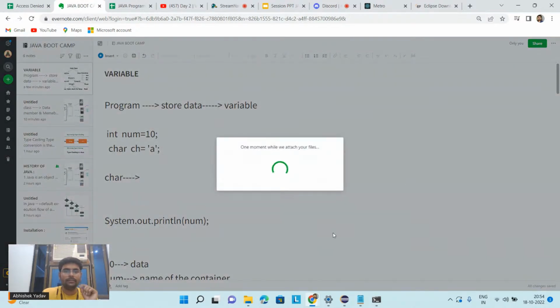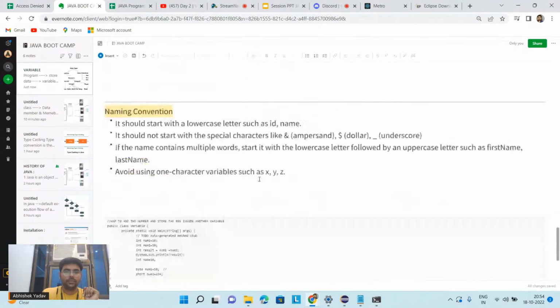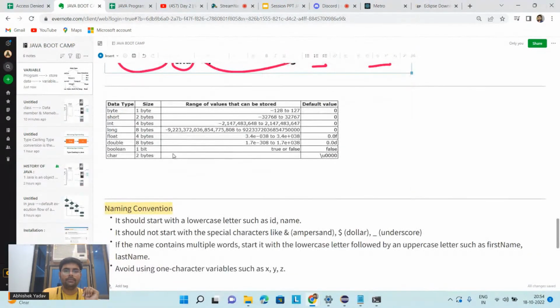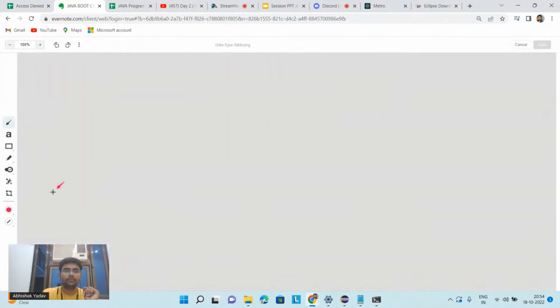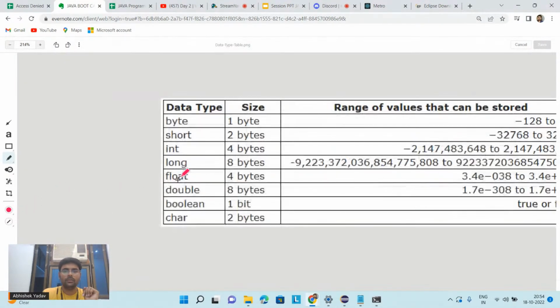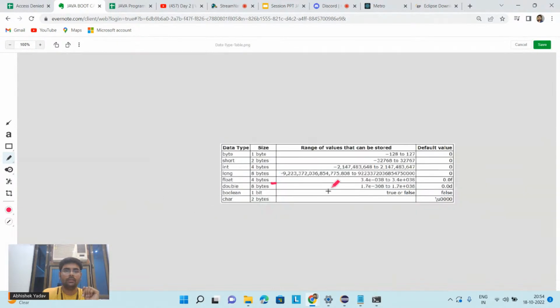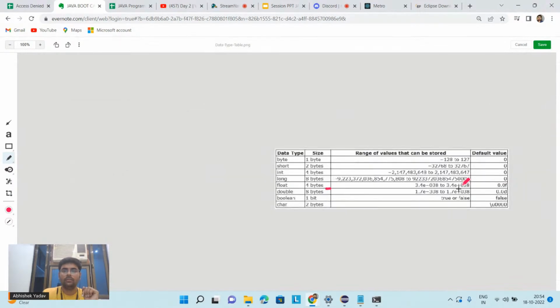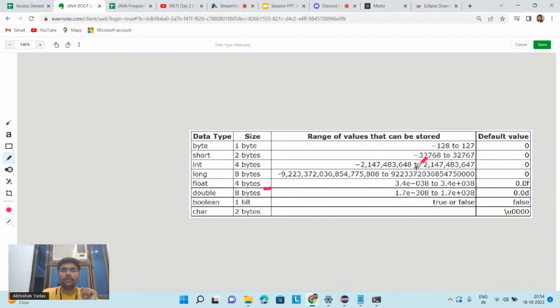So let's come to the, okay, give me 1 minute. So here I have one more table. Here you can see in this table it is saying byte will occupy 1 byte, short will occupy 2 byte, integer will occupy 4 byte, long will occupy 8 byte, float 4 byte, double 8 byte, boolean 1 byte, and char 2 byte.